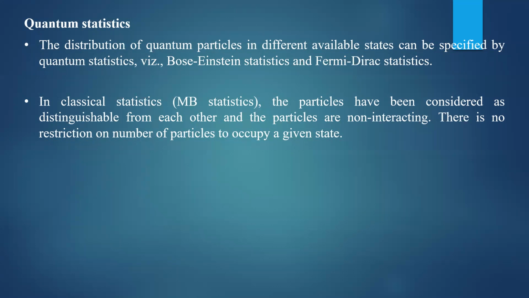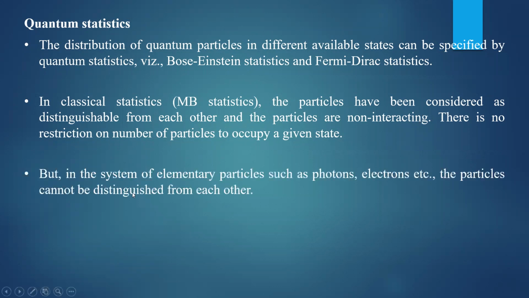In classical statistics, the particle interaction is negligible. The kinetic energy of the particle is considered to be considerable, whereas potential energy is negligible. That is, interaction is negligible. And also there is no restriction on the number of particles to occupy the given state. In a given state, any number of particles can be accommodated.